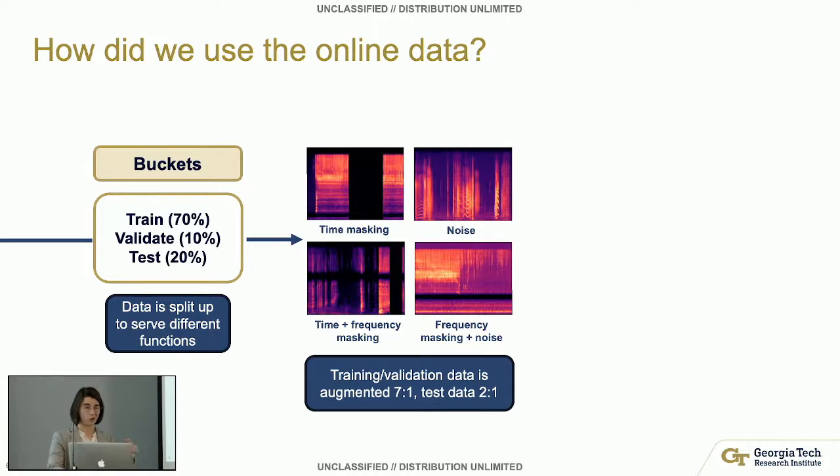We also did something called augmentation. We did this for several reasons, and augmentation is basically just taking a real data point, changing it a little bit, and creating another data point. There are lots of reasons to do this. One, we didn't have a lot of online data, so we needed to create more.